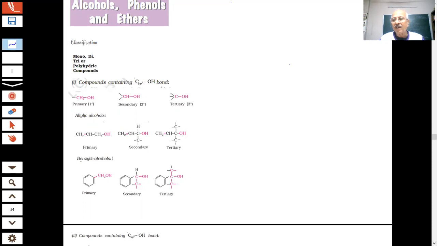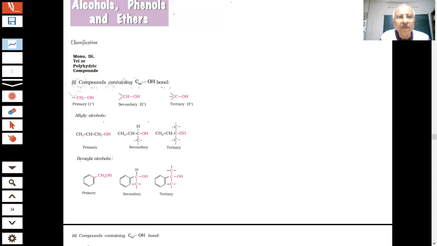It is an interesting topic, and we would like to see the classification, nomenclature, and as we do in every chapter, the physical properties and the chemical properties of these alcohols. You are already familiar, and you are also familiar with ethers. And let us see what alcohols are first of all.